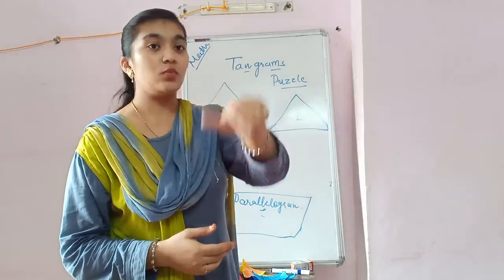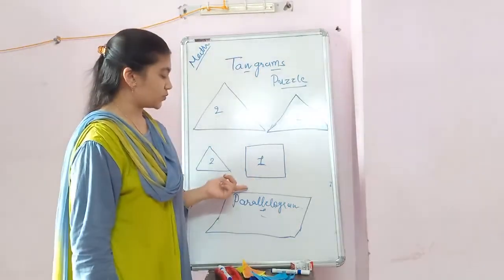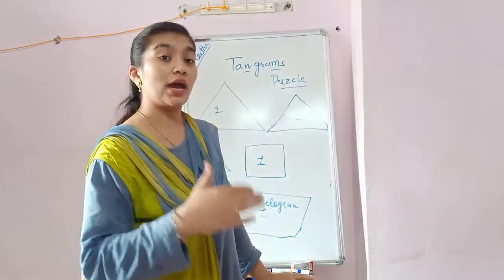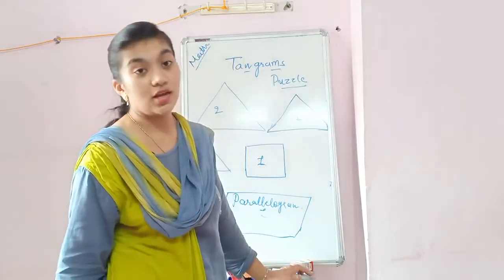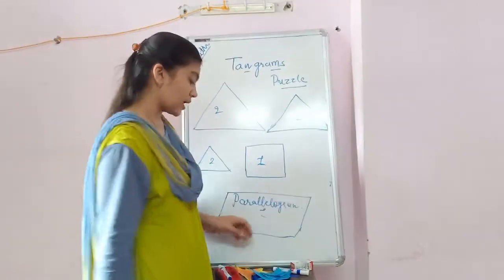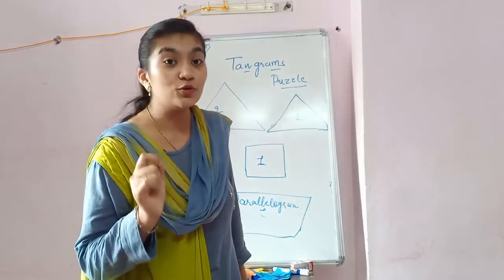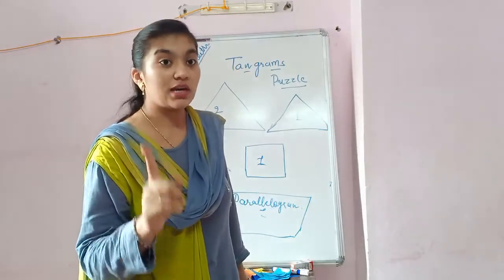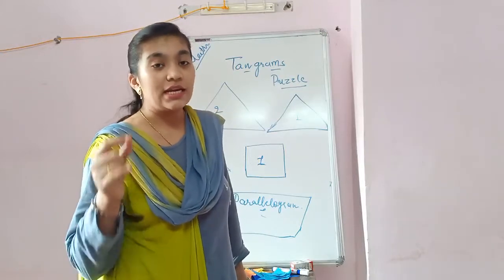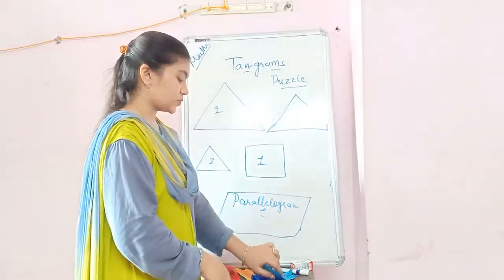I also attach a video that shows how to make the tangram puzzle shapes, right? If you learn how to make the shapes, then we go ahead to the tangram puzzle. उसके बाद ही हम सीखेंगे कि टेनग्राम पजल कैसे बनाना है और किस तरह से करना है. But remember one thing, टेनग्राम पजल कैसे बनता है with use of the 7 shapes only. अगर वो 6 शेप्स आप लेते हो तो टेनग्राम वो नहीं कहलाएगा, right? It's compulsory for the tangram that you have to use the 7 shapes.